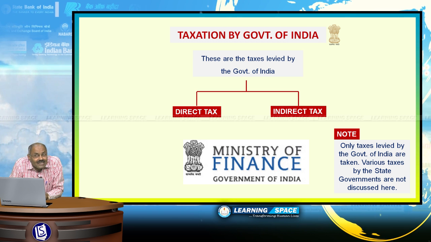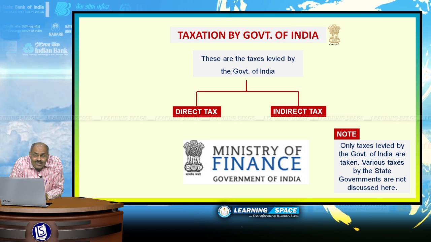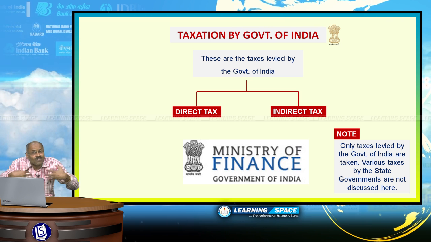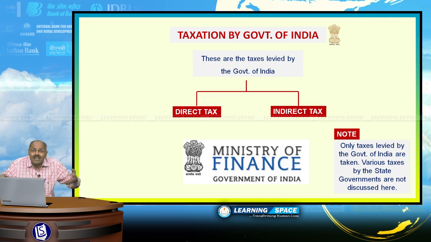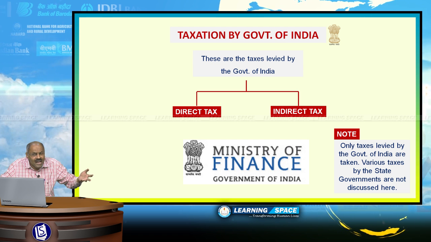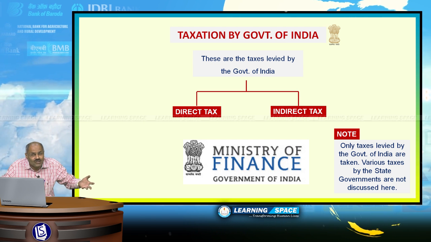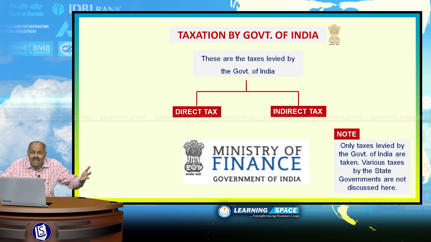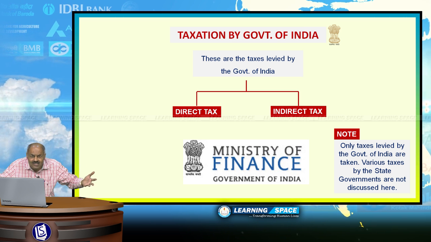Taxation by the government of India. We pay taxes to the government of India because the government of India has to take care of us. Government of India has to build roads. Government of India has to make arrangements for the common man to live. They have to go for dams. They have to go for irrigation facilities.